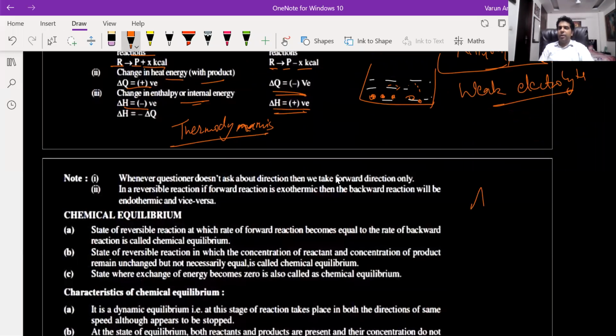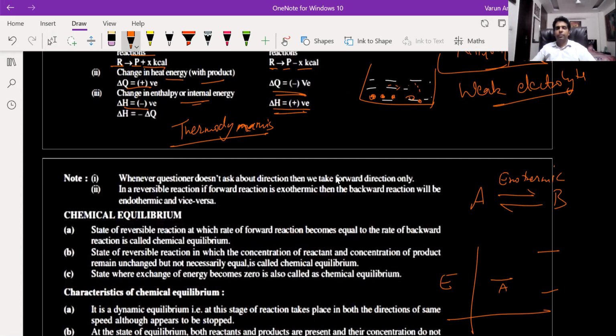Now, for any equilibrium, suppose A is in equilibrium with B. Suppose I say A to B reaction is exothermic. Now, what do you understand by exothermic? If I plot the energy graph, suppose this is the energy of A, and this is my product B. B can be at higher energy or lower energy. If A to B is exothermic, B will be at higher or lower energy?